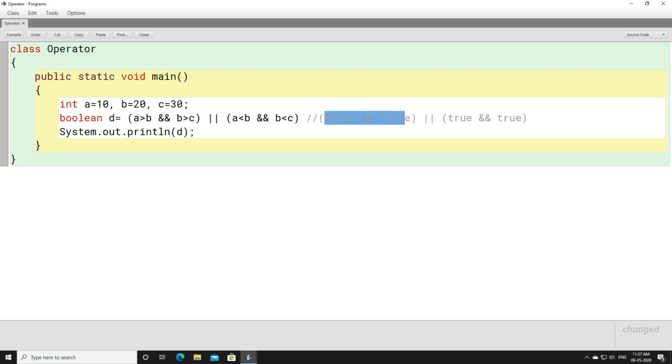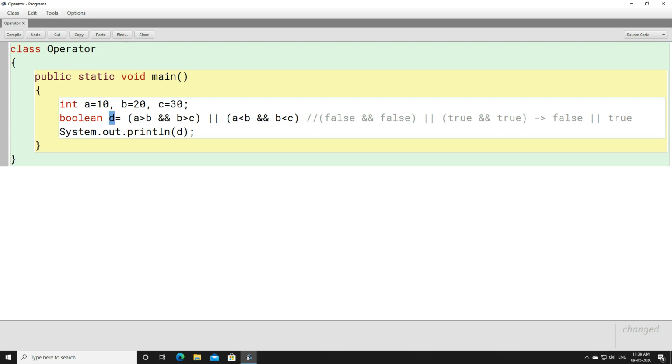Now tell me, false and false will give you false, right? False and false, both are false, and we have used AND here. So the final outcome will be false. Or, and what will be the outcome from this? True and true. Both are true, the outcome will be true. Now what will be the final outcome? False or true. Here you have used the OR sign. False or true will give you true. The reason is, if any one is true, then OR is going to give you the final outcome as true.